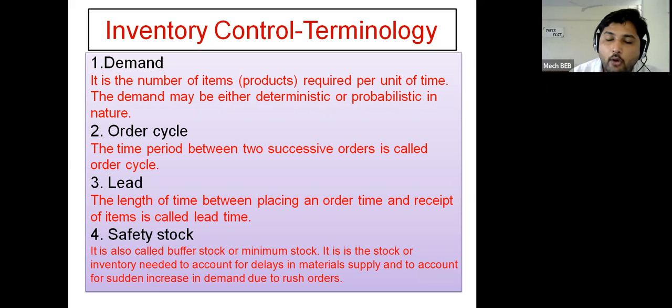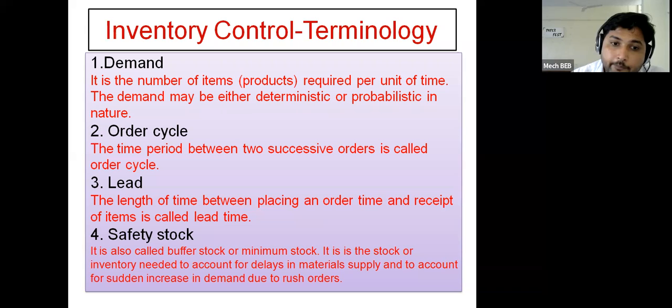The 15-minute time period between the order given and the order received will be considered as the lead time. In a similar fashion in industries, between when orders are placed and receipt of the material, the time period may be 2 days, 3 days, 4 days, 1 week. That much time period will be considered as lead time.